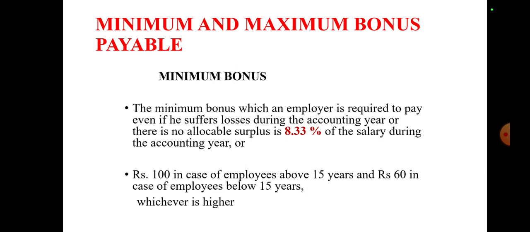Now, minimum and maximum bonus payable. We have to understand the minimum bonus is the bonus which an employer is required to pay even if he suffers losses during the accounting year or there is no allocable surplus. It is 8.33% of the salary during the accounting year. See here, on the part of an employer, he has to face two important conditions, that is, set on and set off.